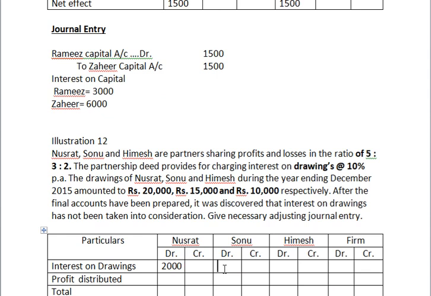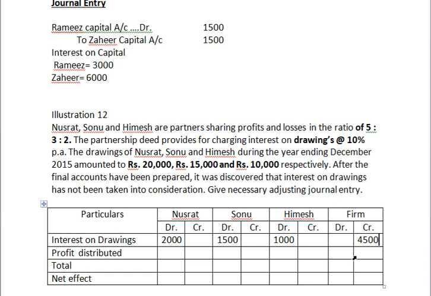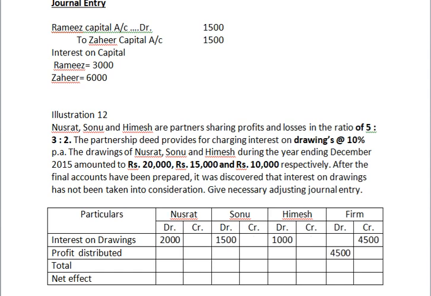Here it is 1,500 rupees. Here it is 1,000 rupees. For the firm, the total credit is 2,000, 1,500, 1,000: 4,500 rupees. So it is a profit. Now it is an extra amount the firm received, so that is distributed among the partners. So we are cancelling it here. It is giving the debit balance, and then distributing in which ratio?